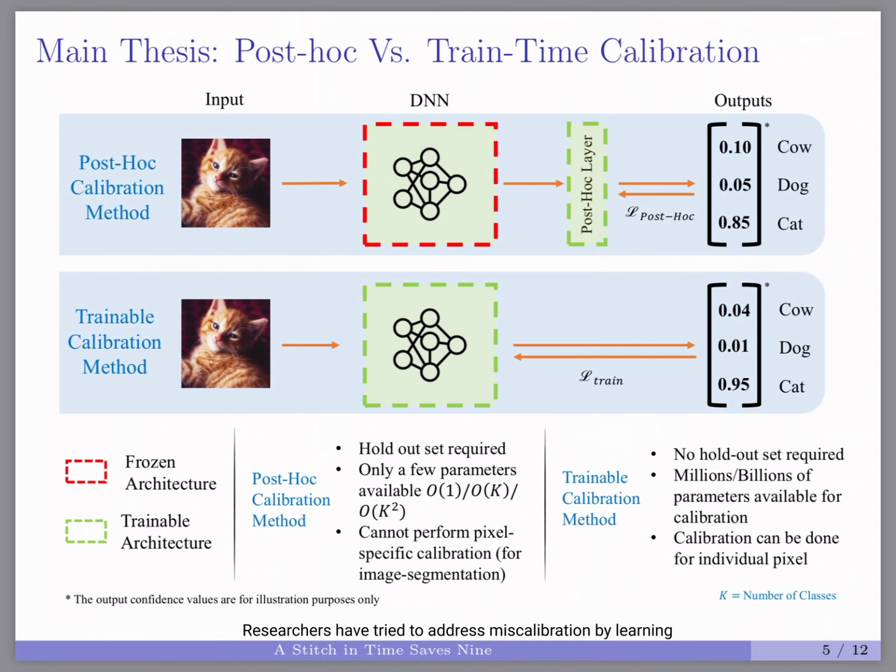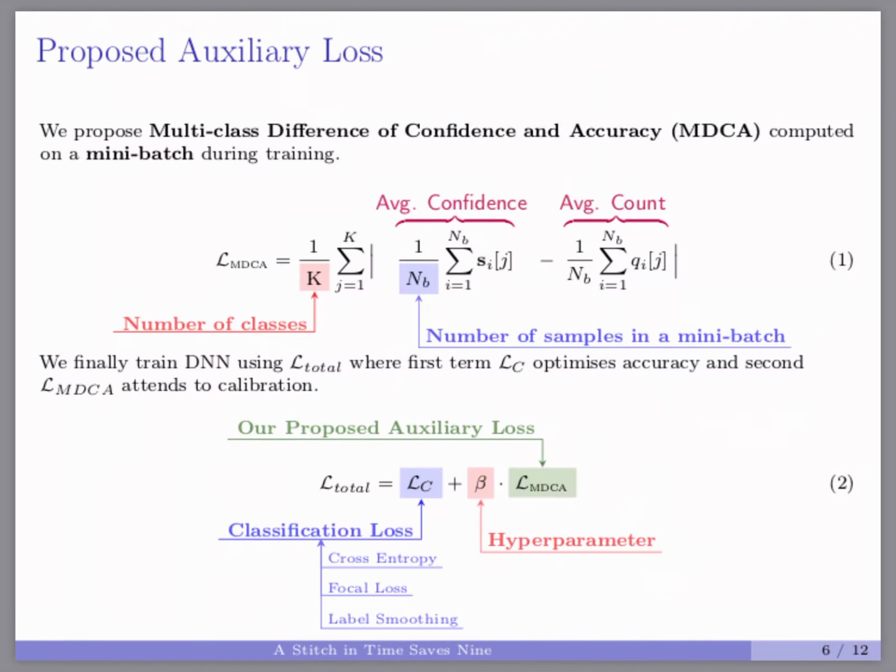Researchers have tried to address miscalibration by learning a post hoc transformation of the output vector. However, post hoc methods involve calibration on a holdout set, whereas trainable methods calibrate during the training procedure itself. Our approach is a train time one without the need of a holdout set, making the deployment more practical. Being a train time approach that optimizes calibration and accuracy jointly, we call it Stitch in Time Saves 9.